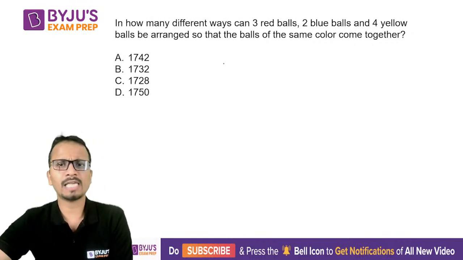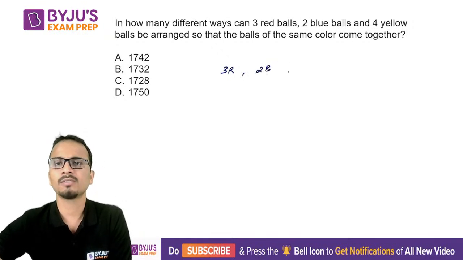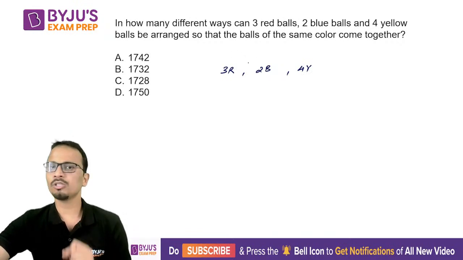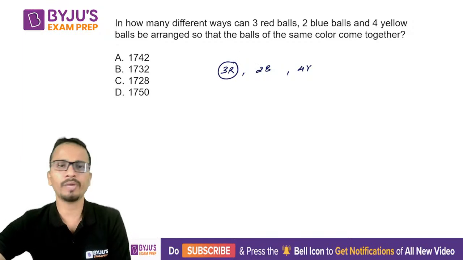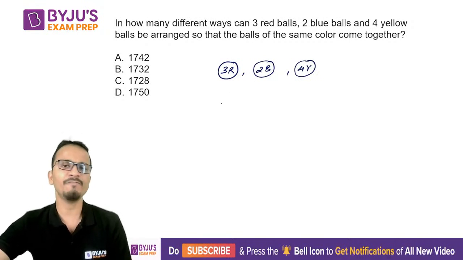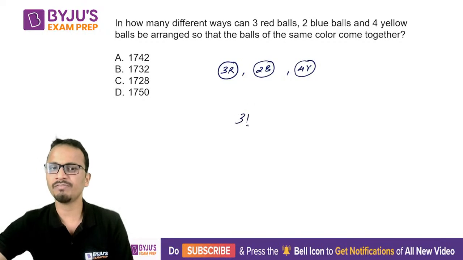Okay, so let's start this one. So there are 3 red balls, 2 blue balls, and 4 yellow balls. Now, first of all, the balls of the same color come together. So all 3 red balls will be together, all 2 blue balls will be together, and 4 yellow balls will be together. So effectively, we have 3 entities here, which can be arranged in 3 factorial ways.